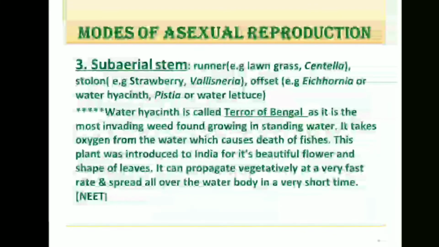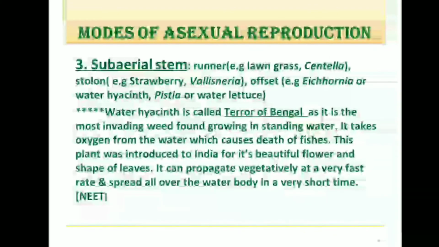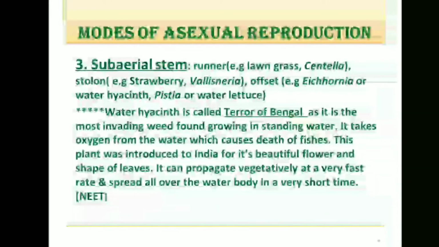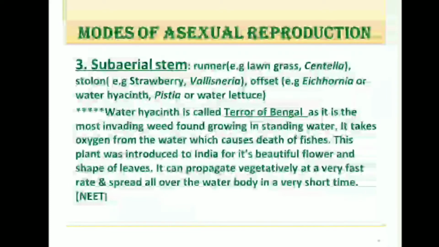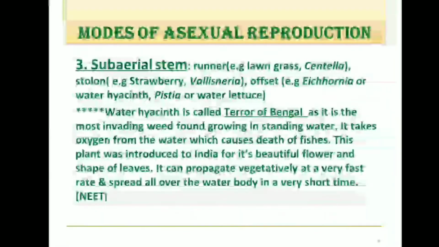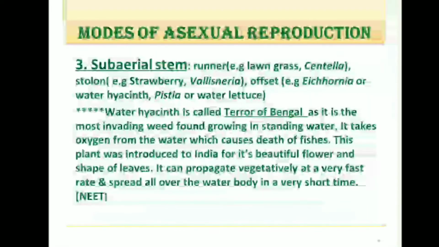Then is subaerial stem. These are of three types: runner, found in lawn grass, then stolon, as found in strawberry and Vallisneria, then offset, as found in Eichhornia or water hyacinth, Pistia or water lettuce. Now here, as you can find, I have given a very important point for the NEET exam. That is terror of Bengal. Yes, water hyacinth is called terror of Bengal.